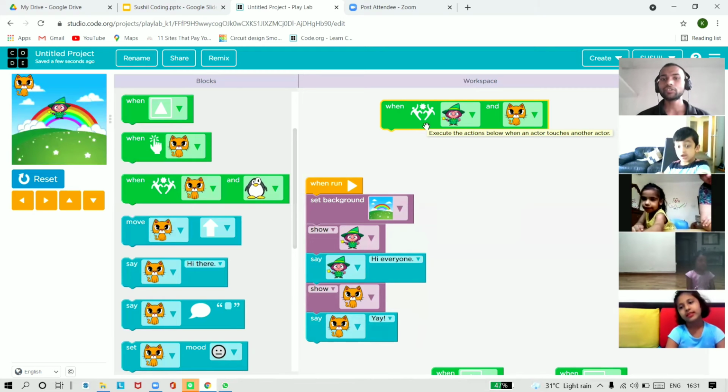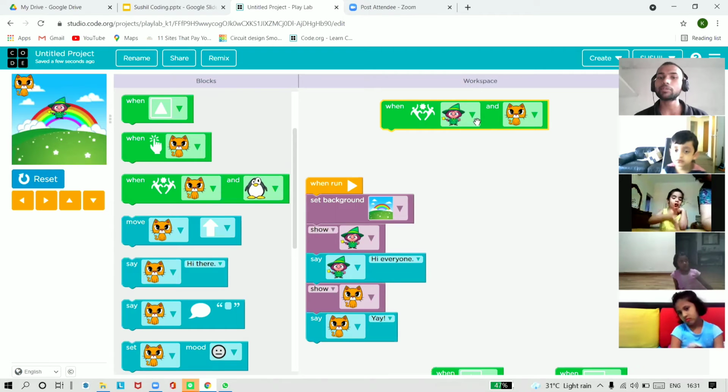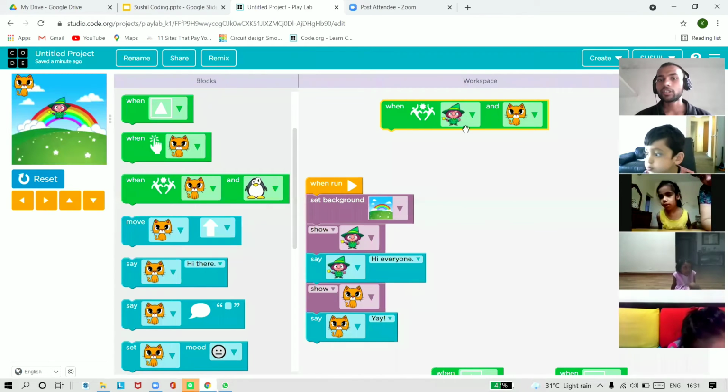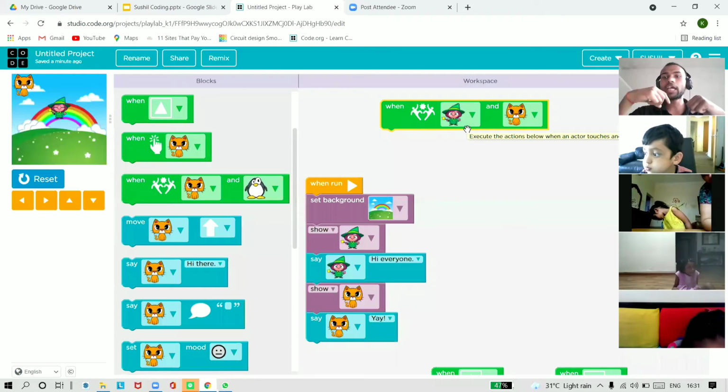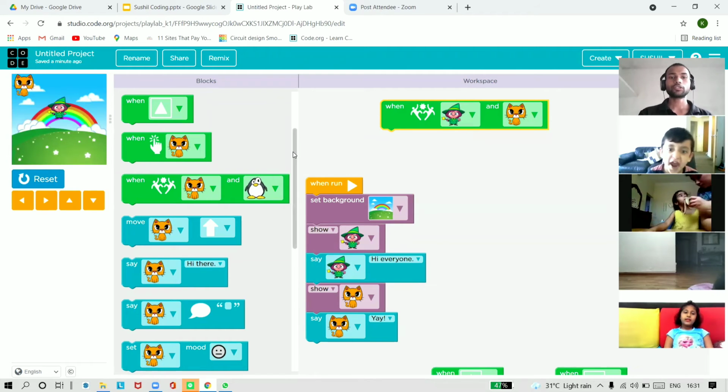So you can see here we have a magician and here we have what? Cat. So what will happen when this magician will strike this cat, or when this magician will put his stick or her stick on whom? The cat. Okay, so the meeting of the cat and the magician is what? Event. Okay, and what will be the action? The cat will disappear. Cat should disappear.